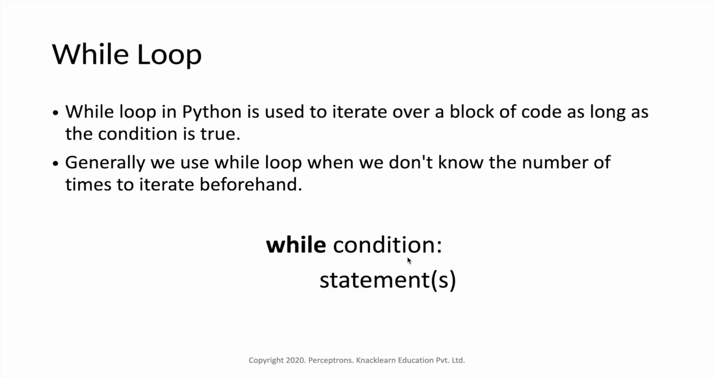So we'll look into something called a while loop. A while loop in Python is used to iterate over a block of code as long as the condition is true. Here is the syntax for a while loop. We say while condition, so we give some condition to Python. While that condition is true, it will print the statement. Generally, we use a while loop when we don't know beforehand the number of times to iterate. Suppose we don't know how many times our program has to iterate, then we can use this while loop.